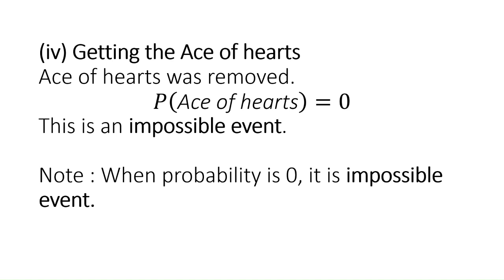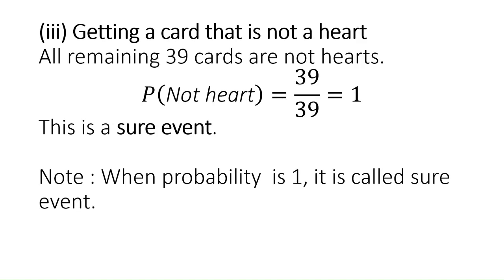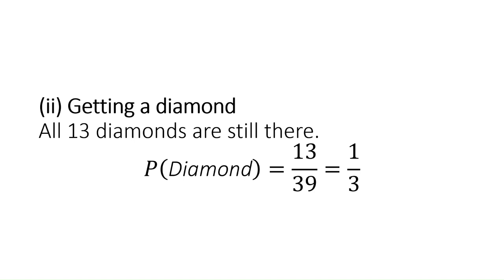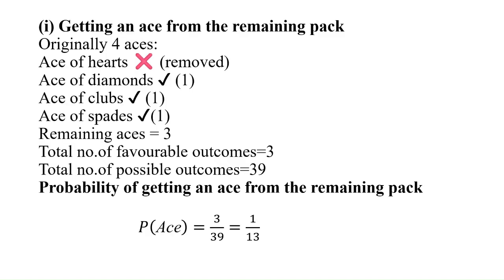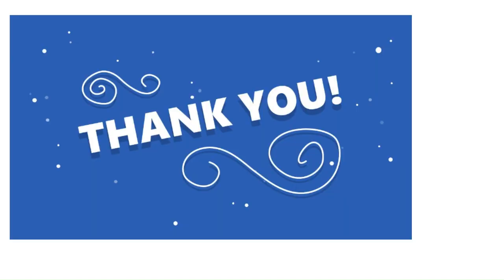So finally, when all hearts are removed, the probability of getting the ace of hearts will be 0. The probability of getting a card that is not a heart will be 1. Getting a diamond is 1 by 3, and getting an ace from the remaining pack will be 1 by 13. In this way we are able to solve.